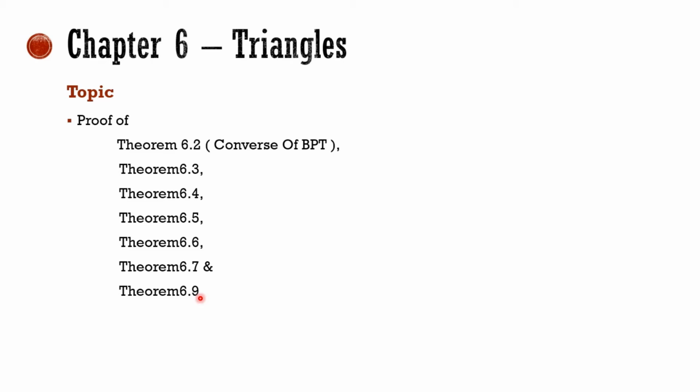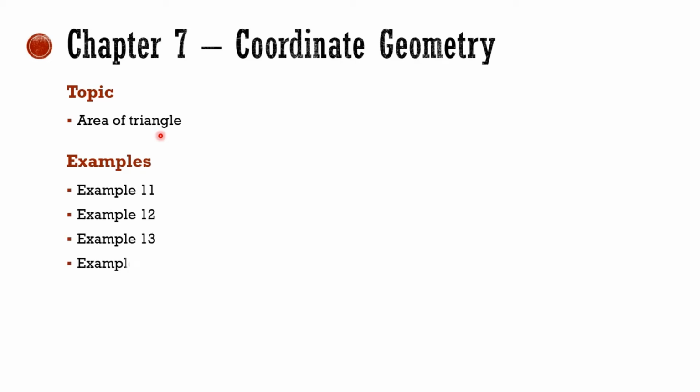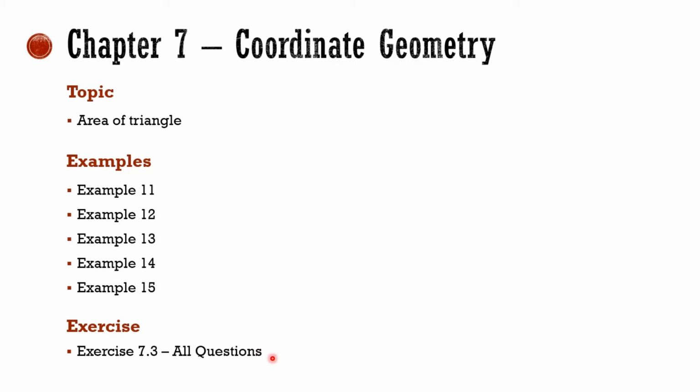In chapter 7, Coordinate Geometry, area of a triangle: if the coordinates of 3 points, the vertices of a triangle, are given, then using the formula we can find the area of the triangle. That topic is removed now. Means examples 11, 12, 13, 14 and example 15 are removed now. That is not part of the syllabus. And exercise 7.3, all questions are removed. That is not part of the syllabus.